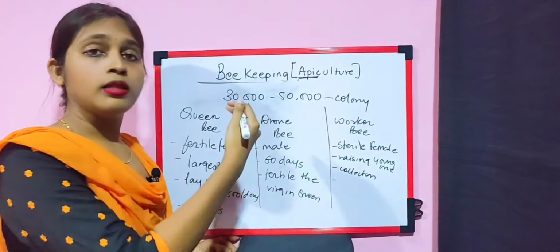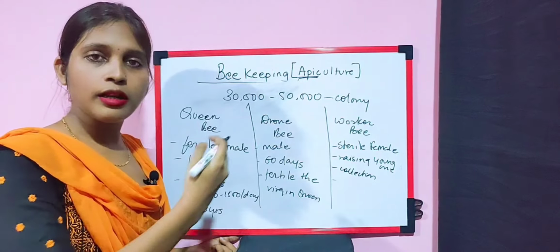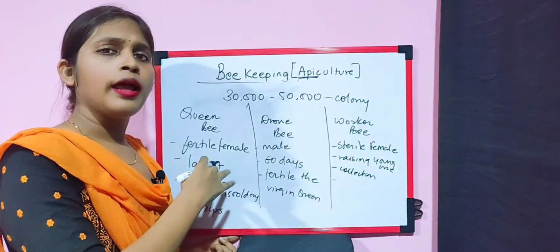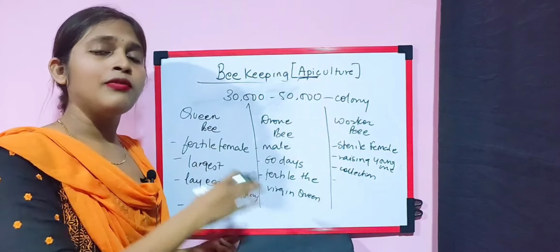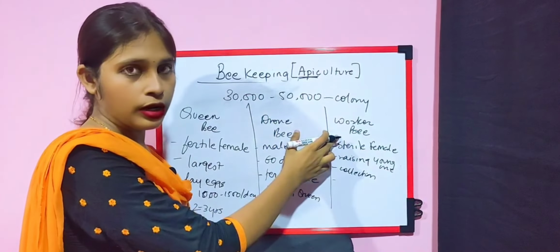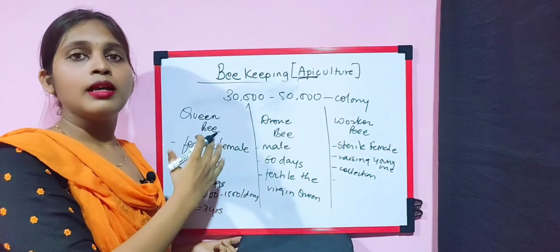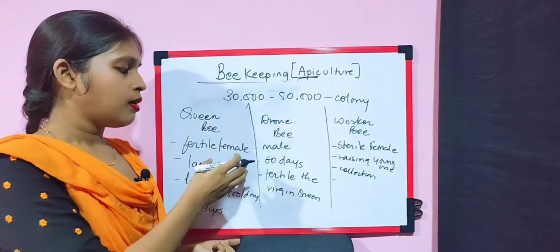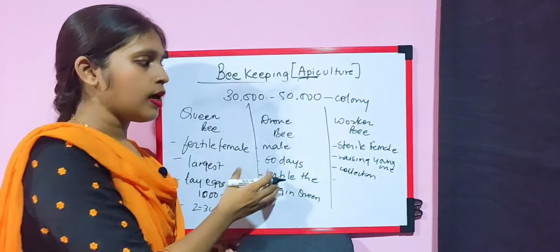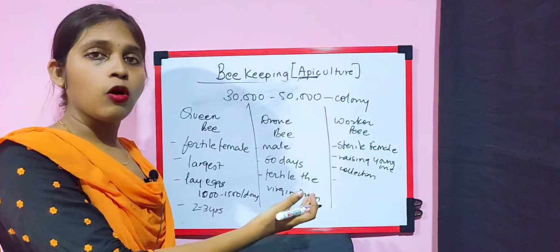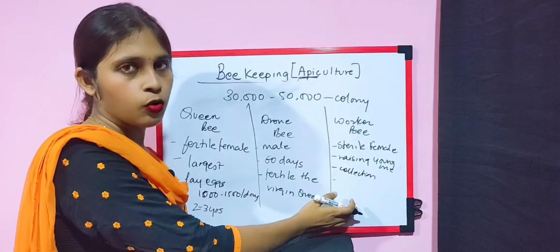Then the cleaning of the beehives, cleaning of the honeycomb, maintenance, everything is taken care of by the worker bee. The queen and drone are basically acting as king and queen, who just reproduce, and later on all the work is done by the worker bee.